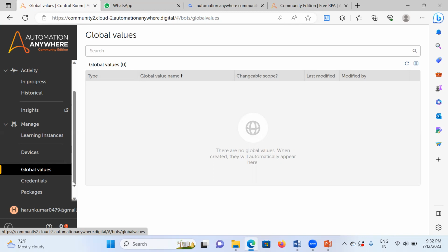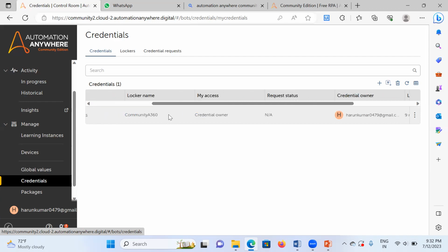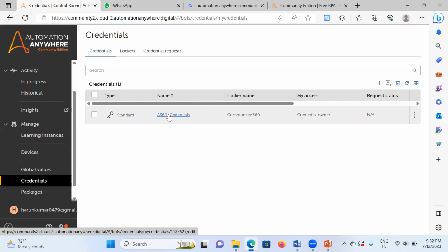Next, credential vault. Credential vault is a locker where we can securely store our data, like usernames, passwords, URLs. No one is able to see it because it has encryption, 256-bit encryption, like the security on our phone.